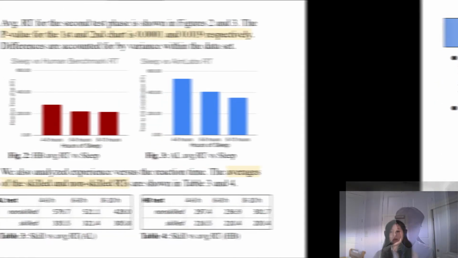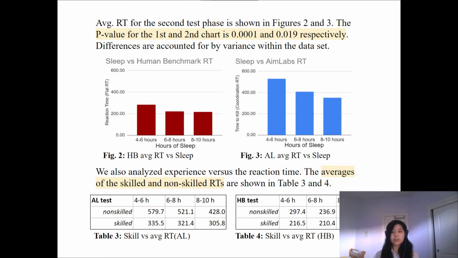time tests. The data from the second testing phase is shown here in figures 2 and 3. It shows the average reaction time compared to the amount of sleep using the 2 different tests, human benchmark and AIM Lab. In both charts, we can see that the reaction time gets faster as the amount of sleep is raised, but it is more noticeable in the AIM Lab's test chart, where we measured hand-eye coordination-based reaction time. And for the two charts, the p-values are both below the 5% significance threshold.